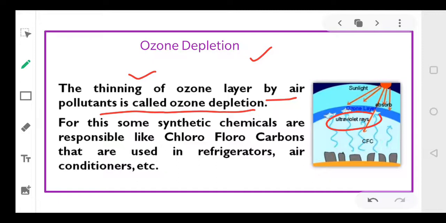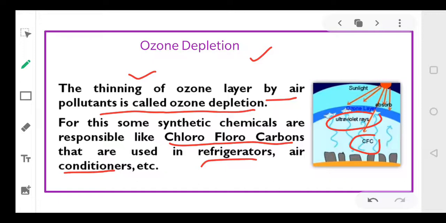Dear students, what do we call it? Ozone depletion. What is ozone depletion? The thinning of the ozone layer by the air pollutants. Now what are these air pollutants? These are your CFCs. CFCs means chlorofluorocarbons. These chlorofluorocarbons are present in refrigerators and air conditioners. The concentration of these chemicals is increasing in the atmosphere, and they are depleting the ozone layer.